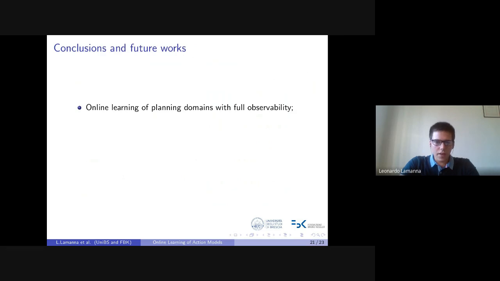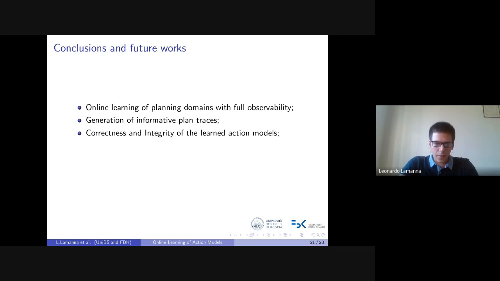So we have proposed an algorithm for online action model learning with full observability. OLAM selects the states to reach and actions to execute in order to acquire useful information about the operators. An implementation of OLAM shows some competitive results and outperforms a state-of-the-art method for action model learning. And we also show some important theoretical properties of OLAM concerning the correctness and integrity of the learned models.